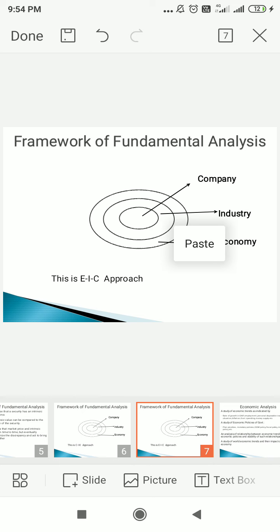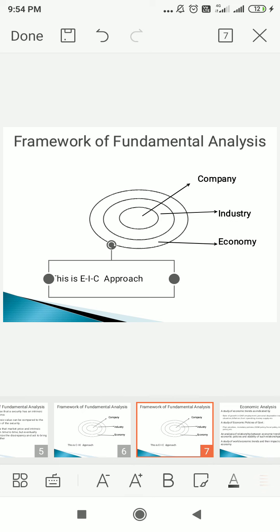It is used to analyze the performance of industries over the years. It can be classified into growth industry, cyclical industry, defensive industry and cyclical growth industry. Now let us see one by one. What is meant by growth industry? A growth industry has a high rate of earnings and its growth is independent of the business cycle.